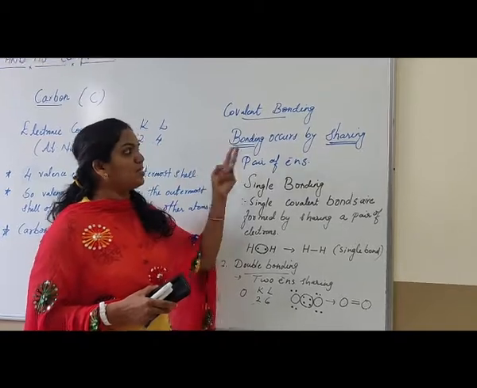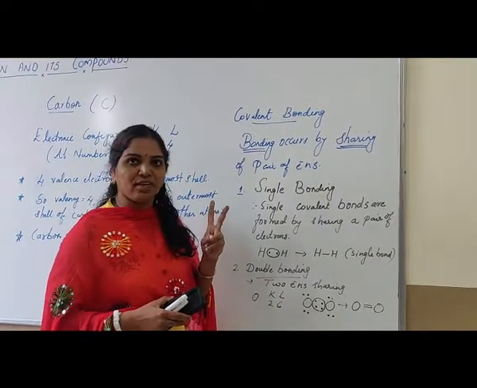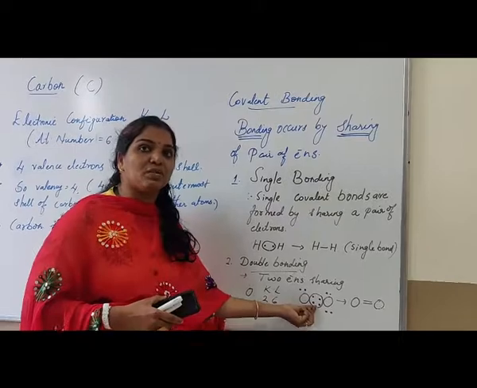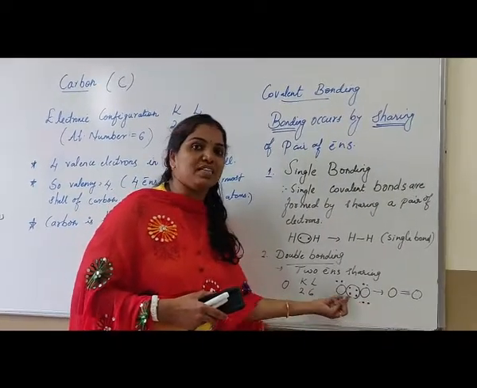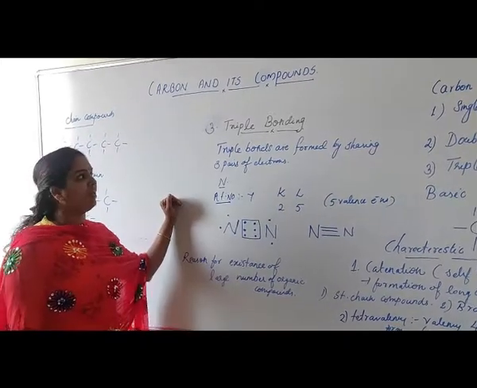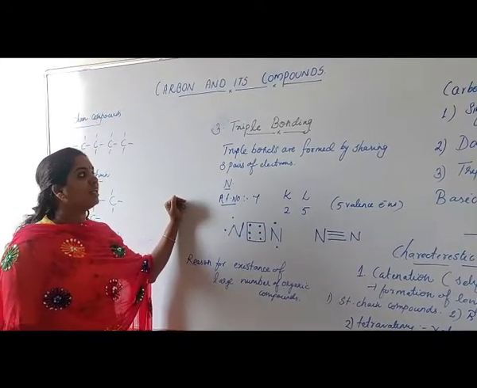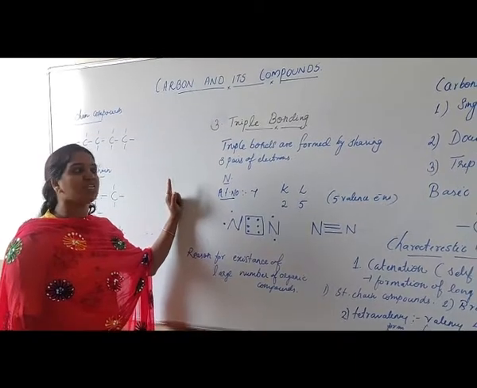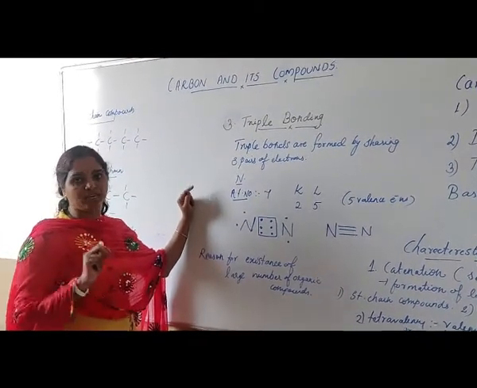Basically, covalent bonding is formed by sharing of a pair of electrons. This shared pair of electrons belongs to both atoms. It is equally shared between the 2 atoms. Now the next is triple bonding. How is triple bonding formed? Triple covalent bonds are formed by sharing of 3 pairs of electrons.